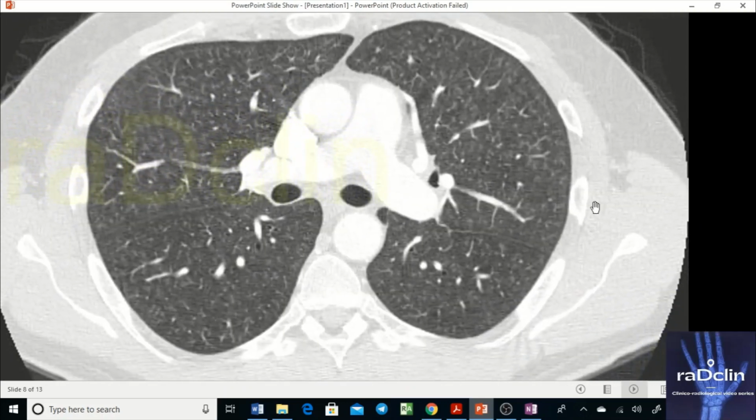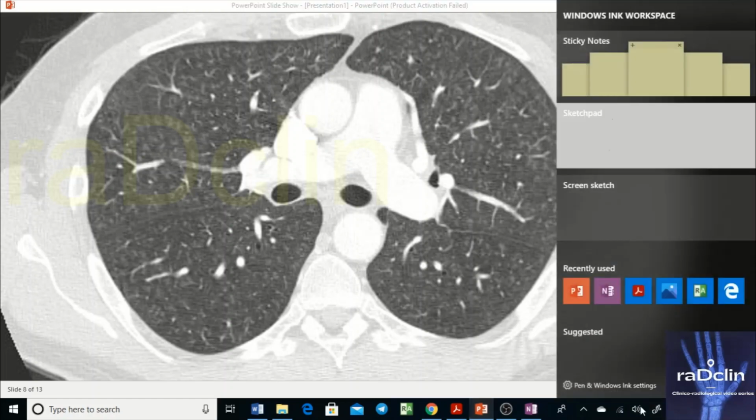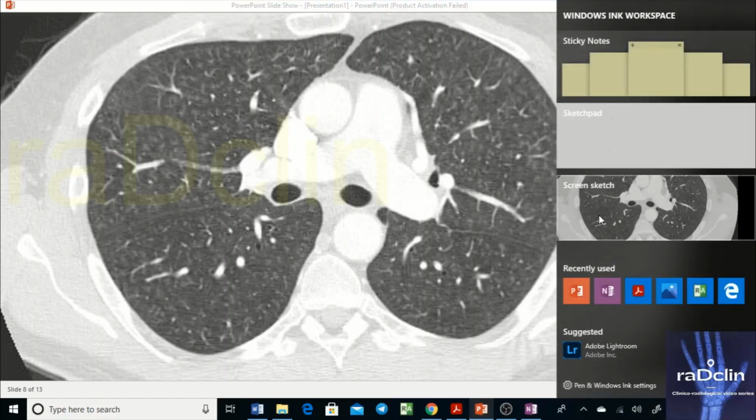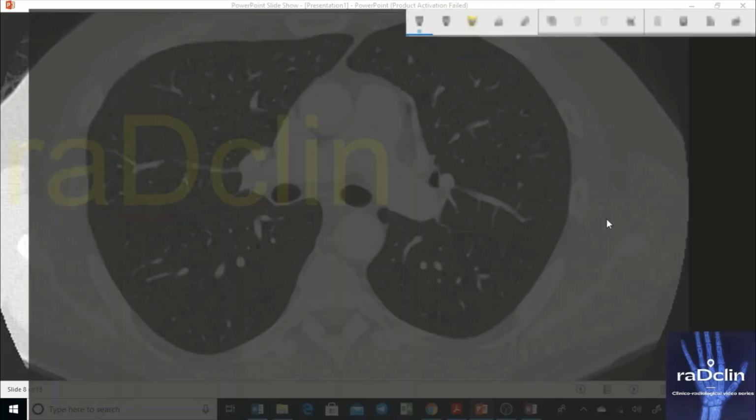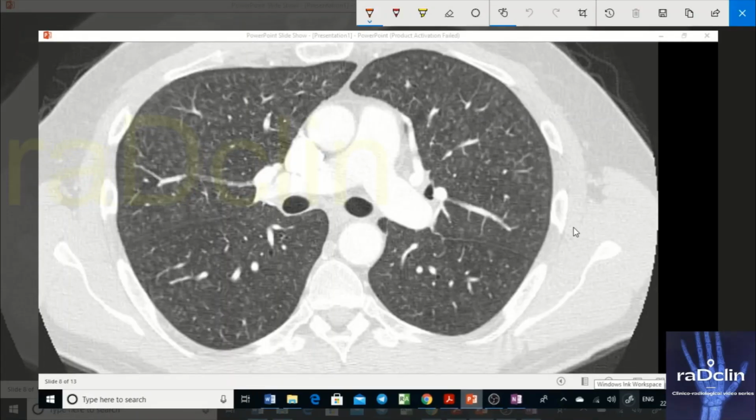Okay. Now we can see the findings clearly. And if the history changes here, the diagnosis is going to change. I'm telling you the history of hypersensitivity pneumonitis was there. Otherwise, if I change the history to be that the patient was a chronic smoker, and the patient is asymptomatic, and we did the HRCT, what are the findings? Then the diagnosis is going to be respiratory bronchiolitis with similar findings.